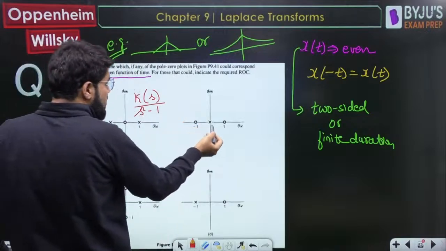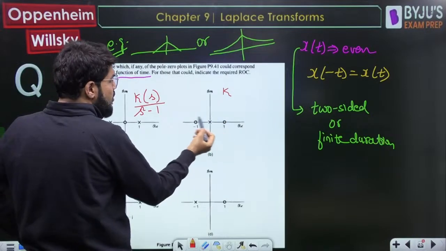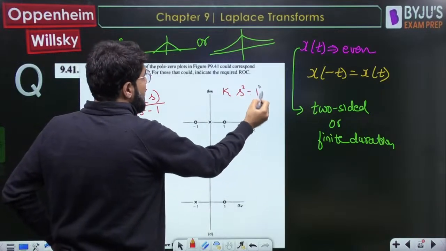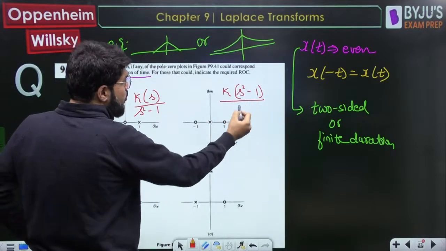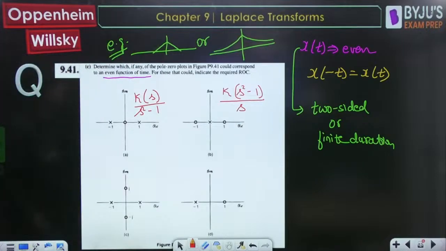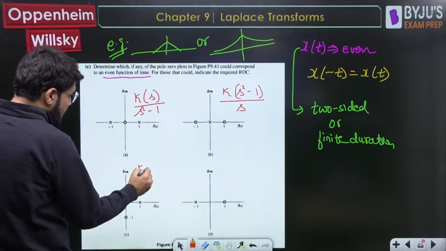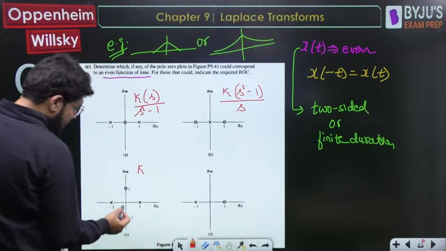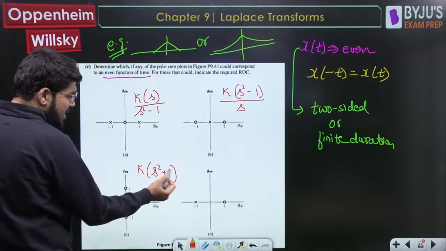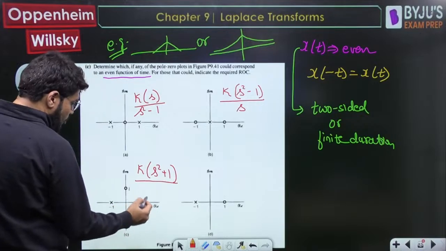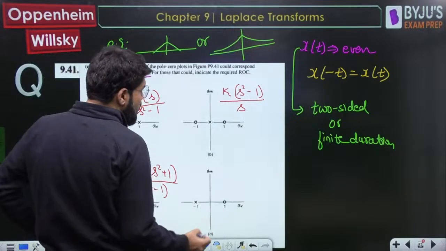What can be the transfer function corresponding to the next? Some constant k. Now there are zeros at plus minus 1. Plus minus 1 are the roots of s square minus 1, so that should be the numerator because they are the zeros. There is a pole at origin, so divided by s. Third part पे आते हैं. The transfer function possible here is, there are zeros at plus minus j, meaning s square plus 1, since plus minus j is under root of minus 1. There are poles at plus minus 1, so s square minus 1. Now have a look into this.